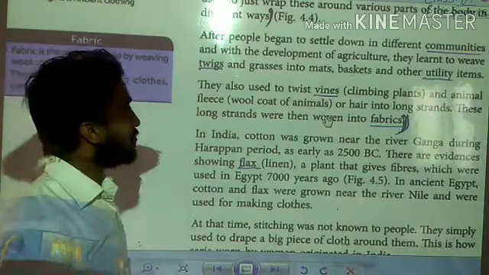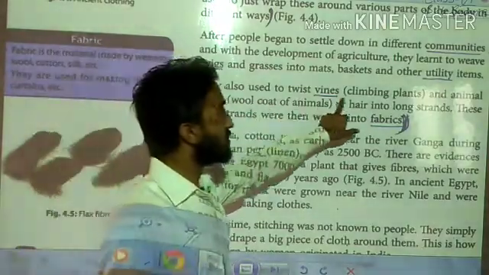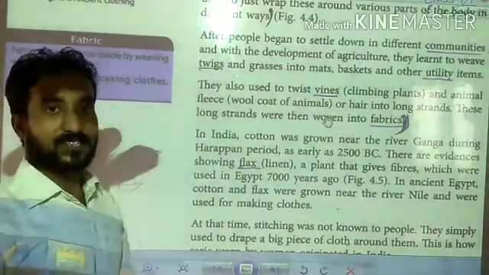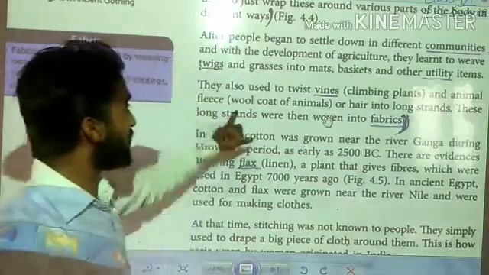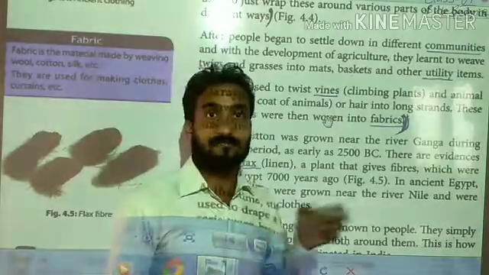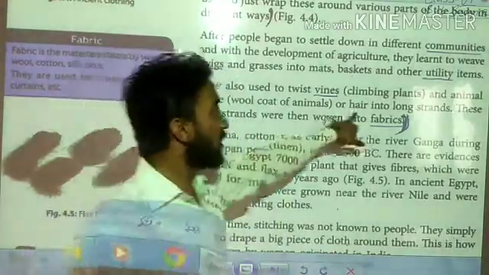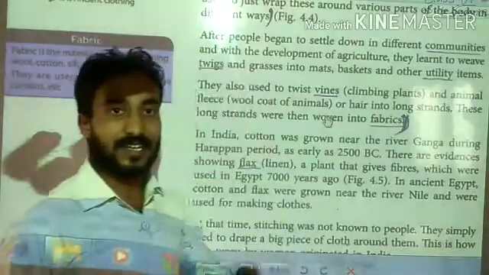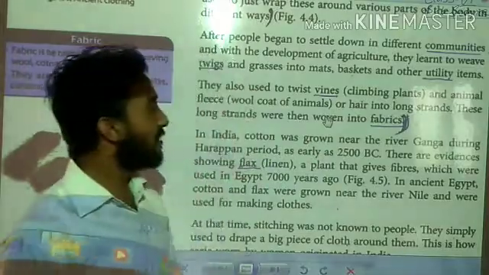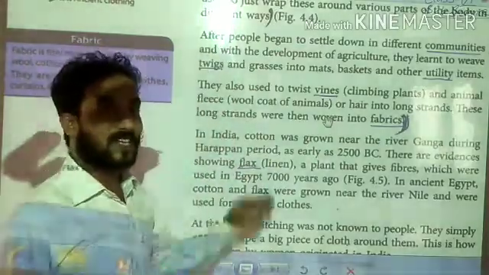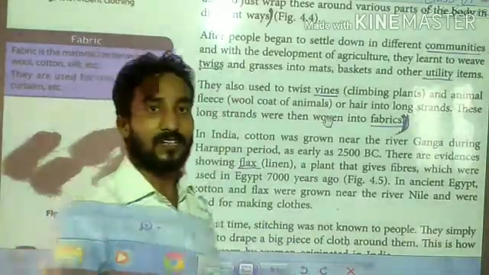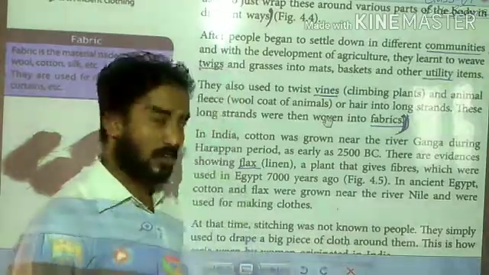Students, now you will see they also used to twist vines, that means climbing plants, and animals' fleece. Animals' fleece is the wool coat of animals. It means the animals which have an outer covering layer, that is fur, fleece, or hair, in long strands. These long strands were then woven into fabrics, and that fabric was used for weaving and to make the cloths.